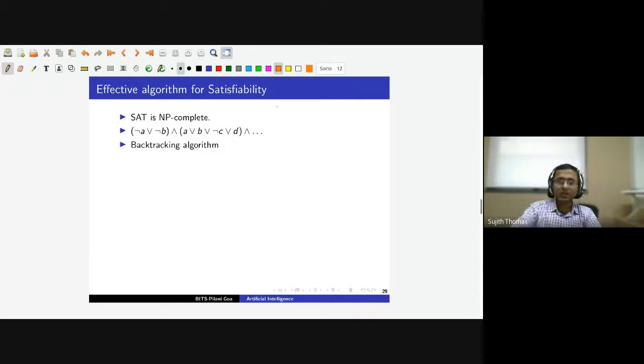We will have a search tree where at each level we assign a value to one of the symbols. Let us say at level 1 we assign a value to symbol A. So we have two possibilities at level 1. A can be true or A can be false. And let us say at depth 2 we assign a value to another variable, B. So we have two possibilities under A equal to true: B can be true or B can be false.